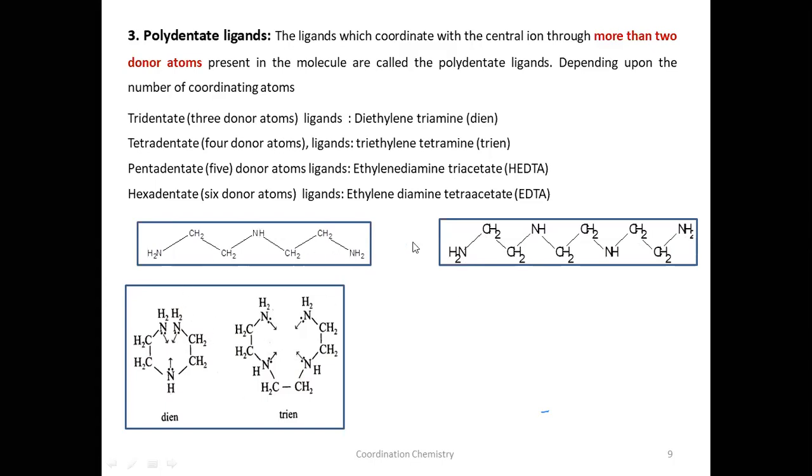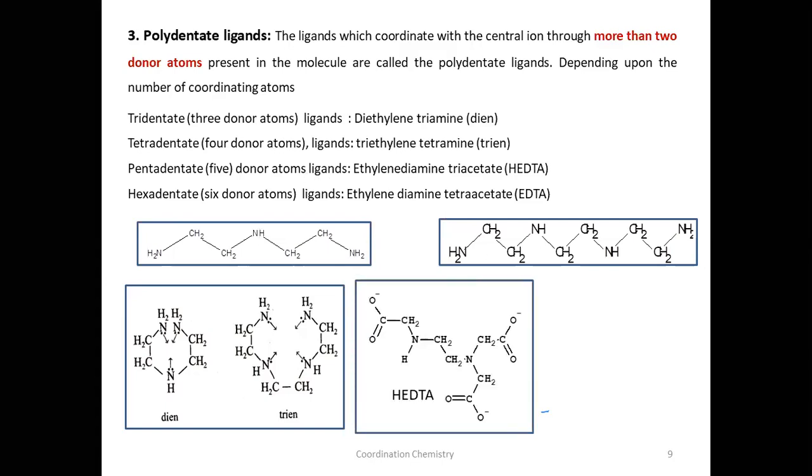Next one is hydroxyethyl ethylene diamine triacetate. Where is the ethylene here? See, ethylene. Diamine: one amino group here, another amino group here. Triacetate: 3 acetyl groups. So where are the 3 acetyl groups? 1, 2, 3. So H is there on one nitrogen, therefore it is known as HEDTA. How many total donor atoms are there? 5. What are the donor atoms? 1 nitrogen, 2, and the 3 O- groups.